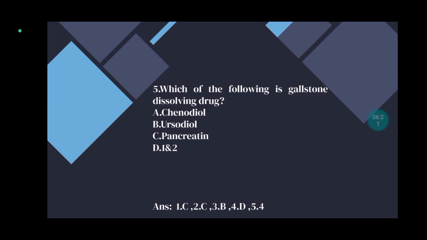Last, which of the following is gallstone dissolving drug? We know that there are two types of gallstone dissolving drugs, chenodiol and ursodiol. So the answer is D, 1 and 2.